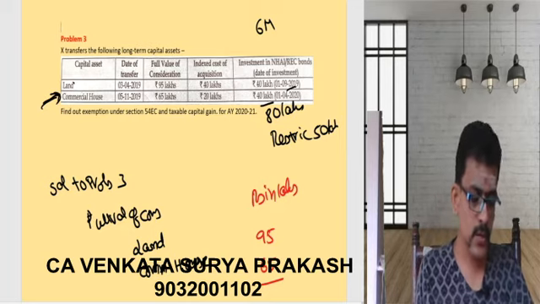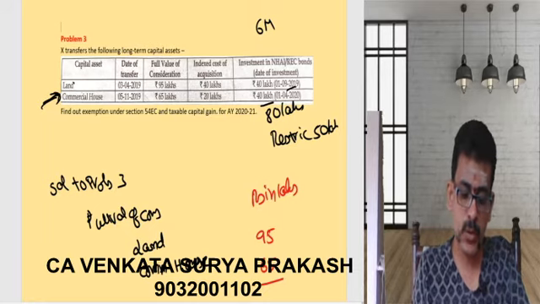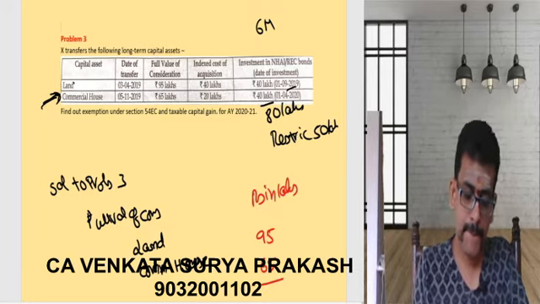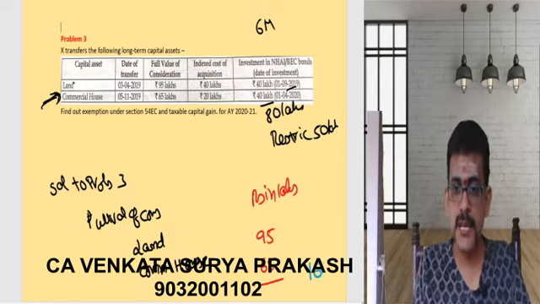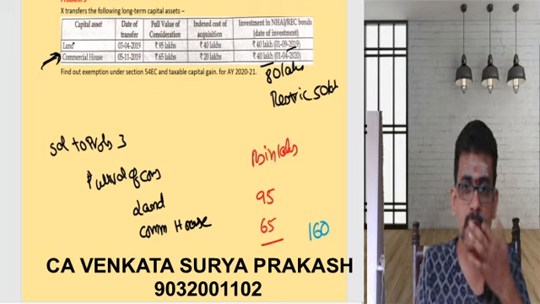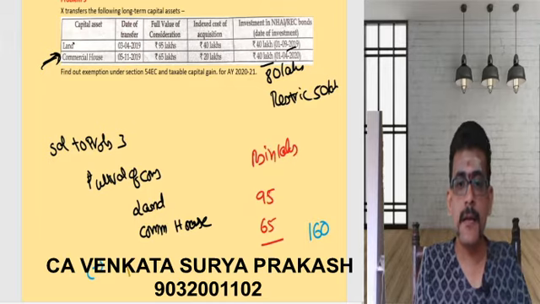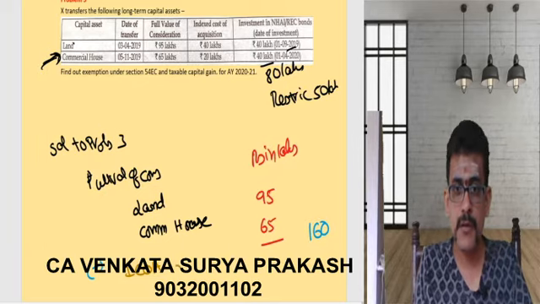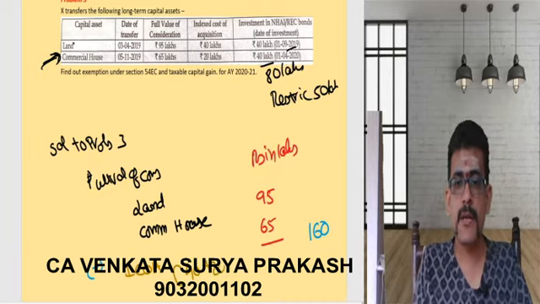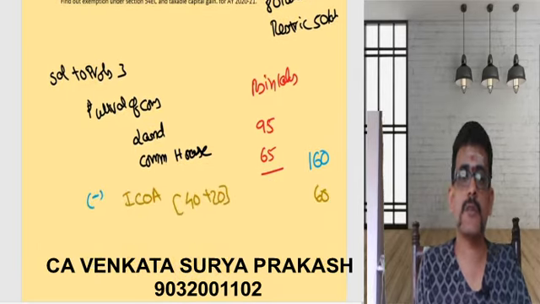Now what is the total you are getting? The total is 95 plus 65. Let us see what total you are getting there. 95 plus 65 gives you a total of 160 lakhs. So the full value of consideration is 160 lakhs. Now less indexed cost of acquisition. What is the indexed cost of acquisition? 40 lakhs plus 20 lakhs, total put together 60 lakhs is the indexed cost of acquisition.